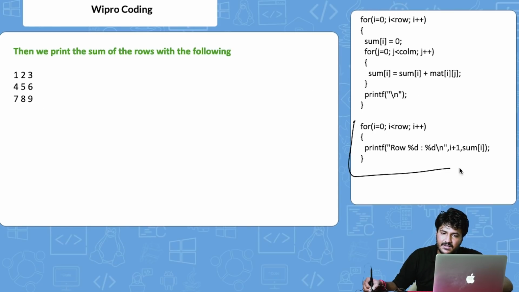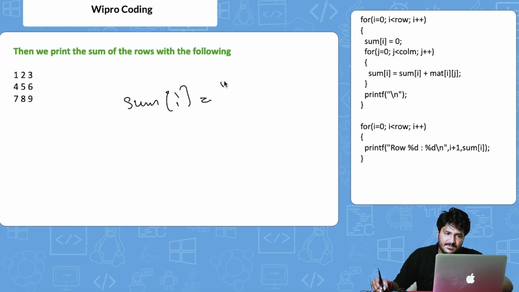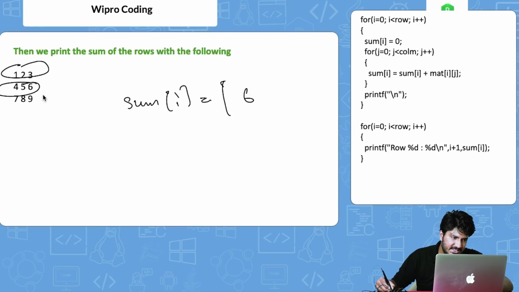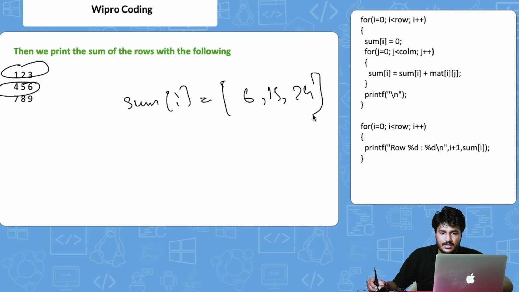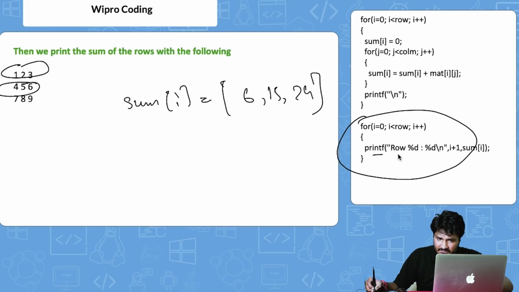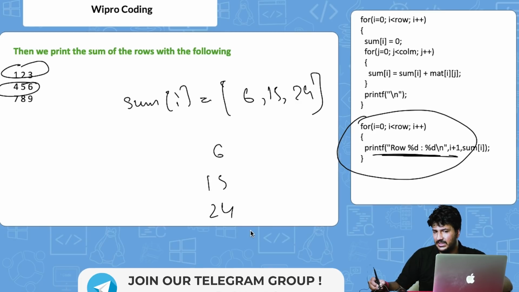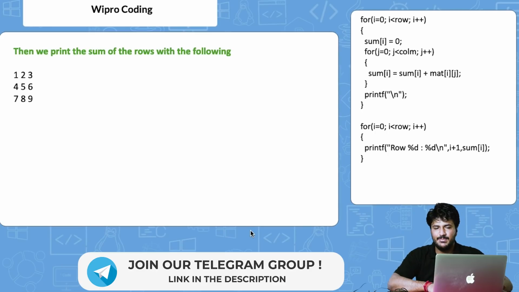Finally, we are running a for loop to print this sum of i. Now sum of i is basically 6 from all of these. Then here, that is basically 4 plus 5, 9, then 9 plus 6 is 15. And then 7 plus 8 is basically 15, 15 plus 9 is equal to 24. Right. Now, basically, we are iterating upon this and we are printing this. So 6 will get printed, 15 will get printed, 24 will get printed. Right. So, very basic thing.